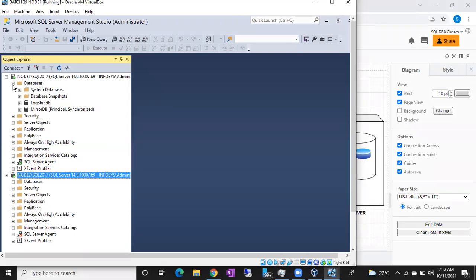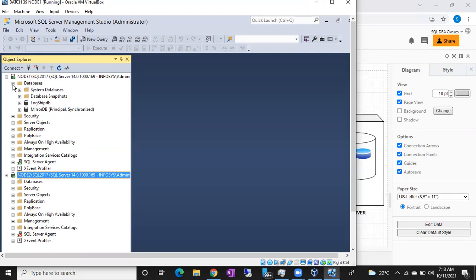Very good. So the main point about synchronous and asynchronous is that in synchronous mode, the transaction is first committed on the mirror server, then it sends an acknowledgement. Till then your principal will wait. Once the acknowledgement is received from the mirror server, the same transaction is committed on the principal server. This is called high safety mode. Safety will be there for your data, no data loss.